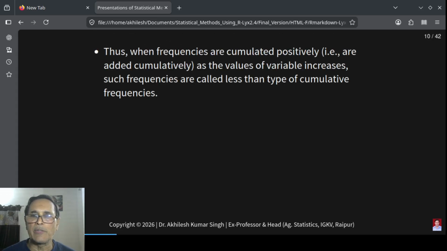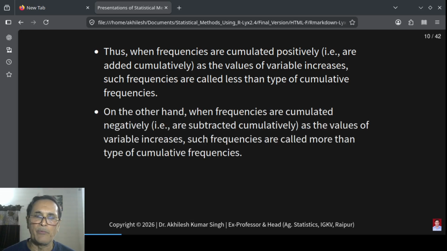When the frequencies are added up cumulatively as the values of the variable increase, they are called less than type cumulative frequencies. On the other hand, when the frequencies are subtracted cumulatively as the values of the variable increase, they are called more than type cumulative frequencies.